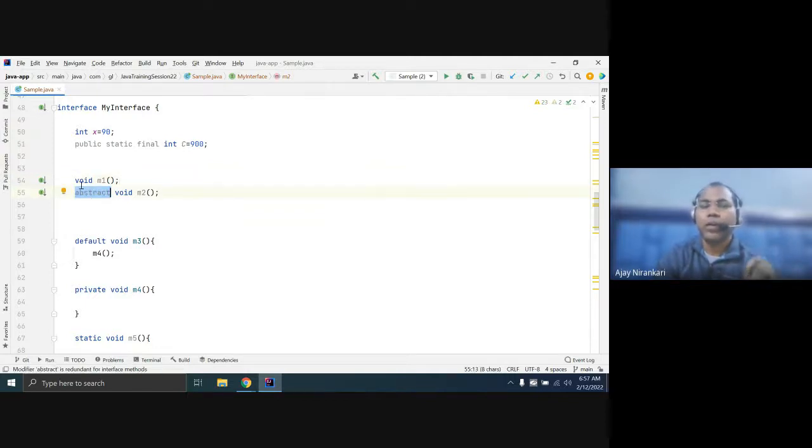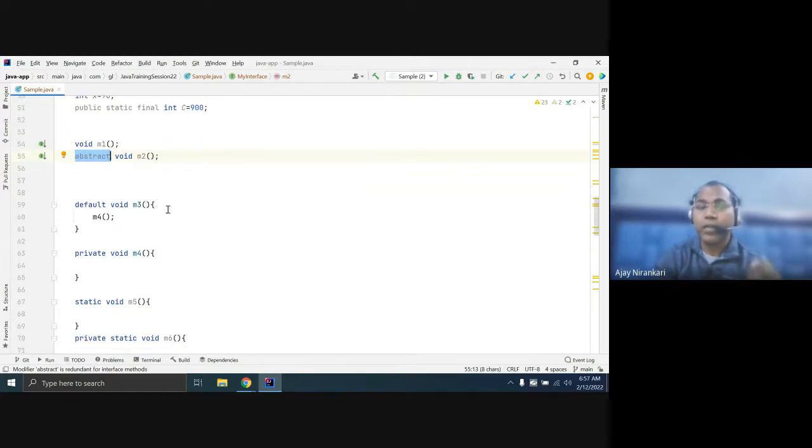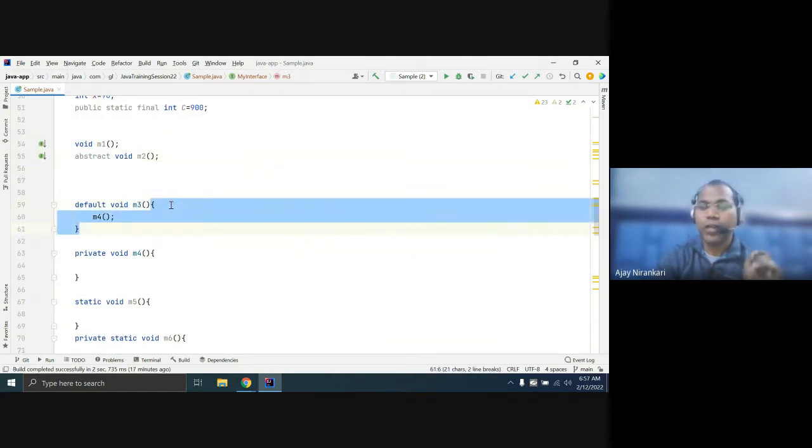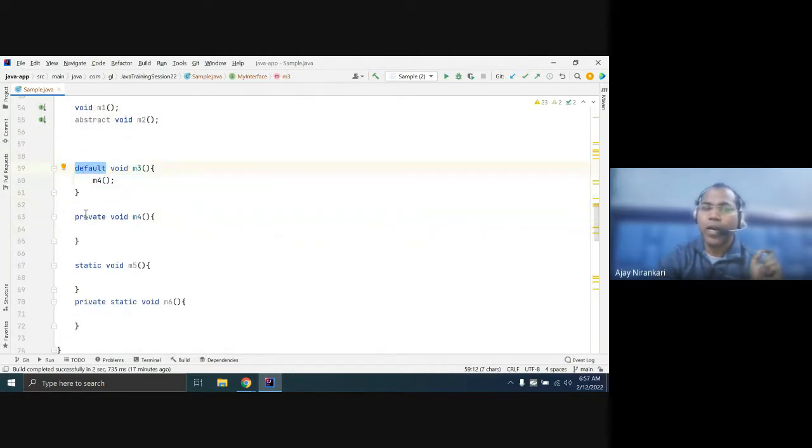You write abstract or not, this is optional. But since Java 8, in an interface you can also give the definition. But if you're writing any method with a definition, that means you have to decide: either it is default, or it is private, or it is static, or it is private static.